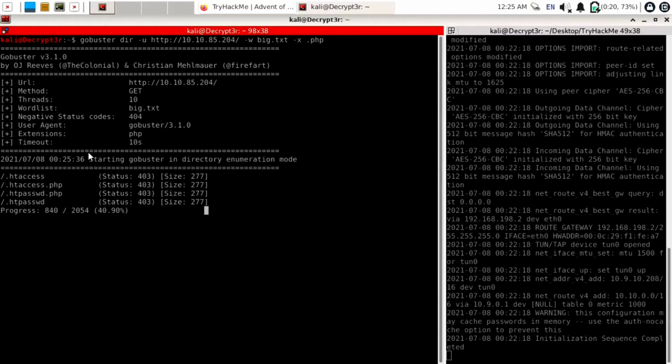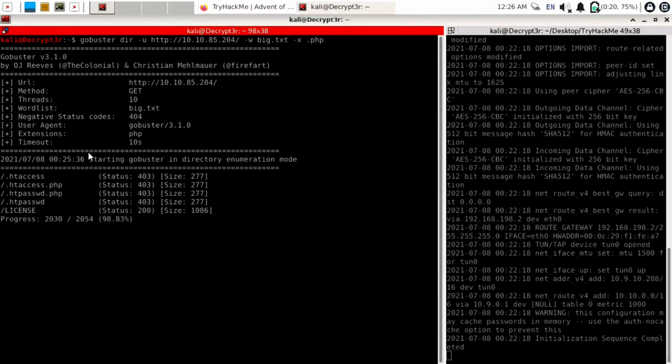That's why you need to copy the full big.txt file. I copied only the top 2000 words into big.txt to save time. So I will edit that big.txt file and enter the API word manually, because we already know that we are going to scan for API.